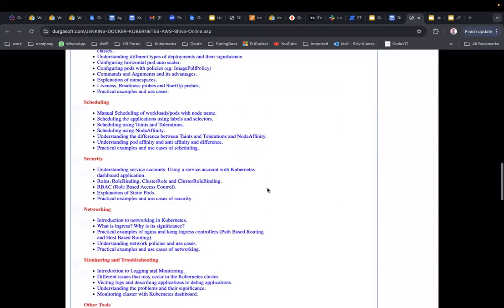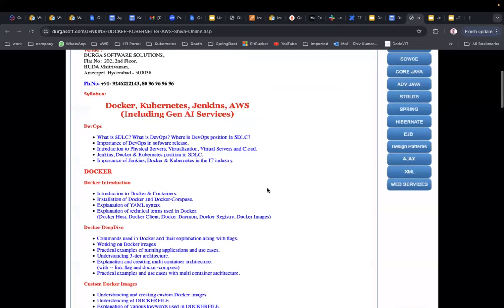Now this course, we will be starting with Docker, but not any other thing. You can notice here where we are starting this course from. We are starting from what is SDLC, software development lifecycle, what is DevOps, and where DevOps is positioned in the SDLC process.